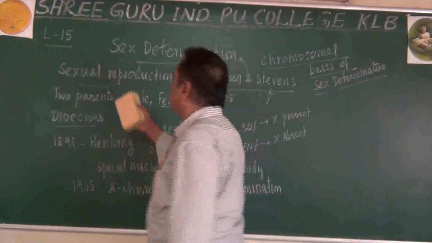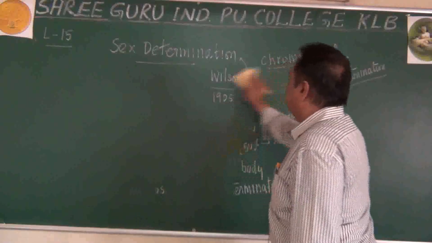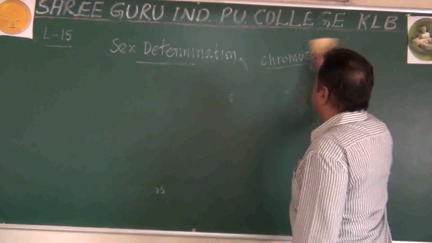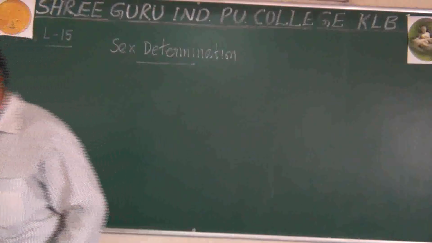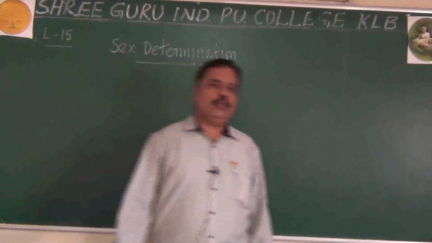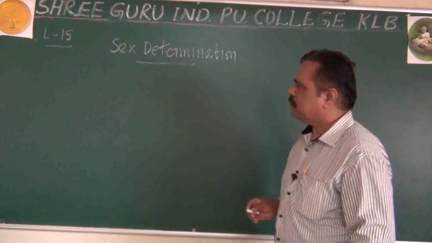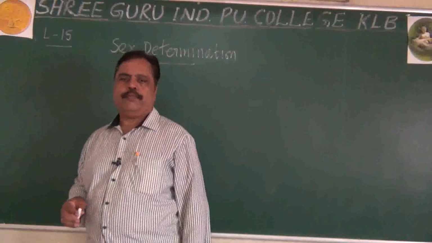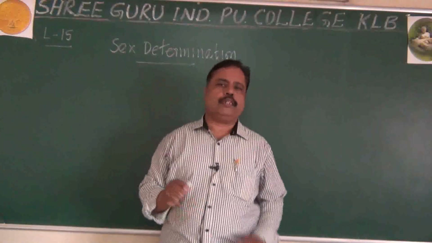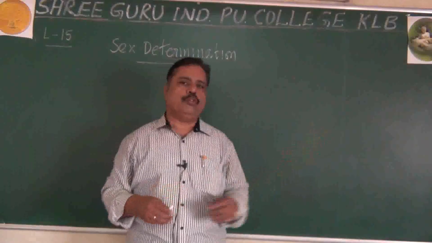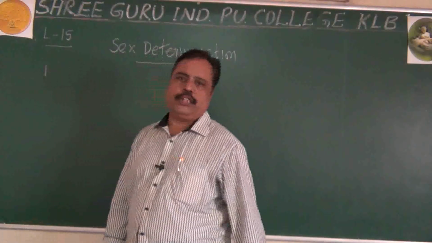Okay, students, you might have written about these points. Let me continue with the chromosomal basis of sex determination. As I have told you, Wilson and Stevens proposed that idea. From 1905, it was observed that there are 5 types of sex determination based on chromosomes. There are 5 methods we are going to see here.